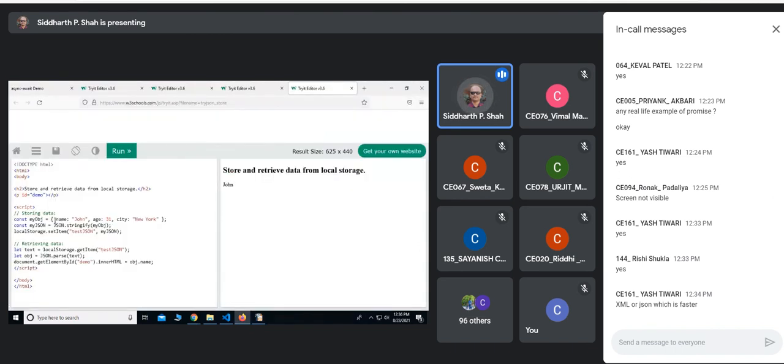You can see that this is a JavaScript object, because name and age are not strings. You stringify that, so it converts the JavaScript object into JSON, and then you save it. Then you get it back, convert it back into a JavaScript object, and you can use it like obj.name. So this name you can see here.